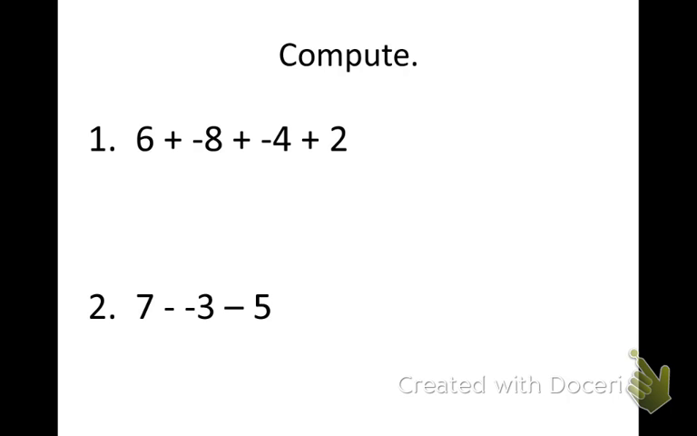You either multiply or divide the numbers. If the signs are the same, your answer is positive, and if it's different, the answer is negative. So to start number one, there's different ways you can do it. You can do it left to right.